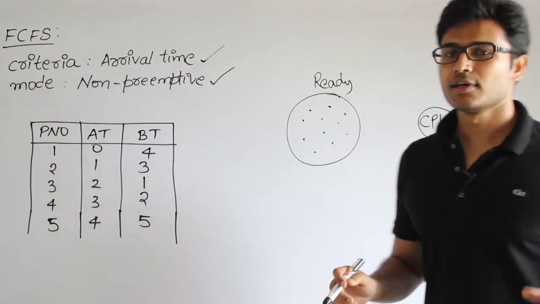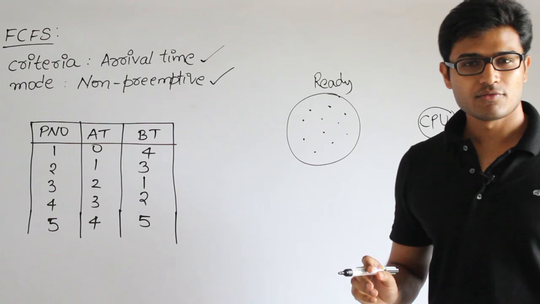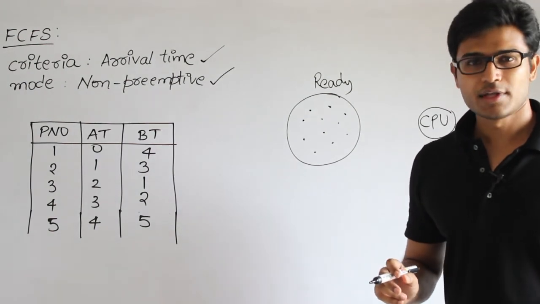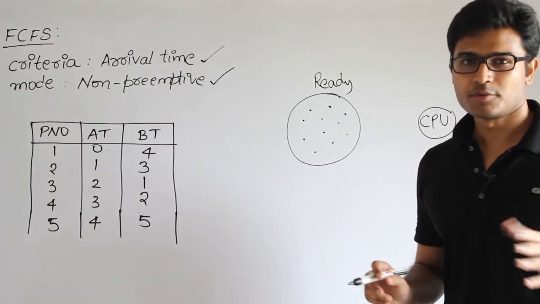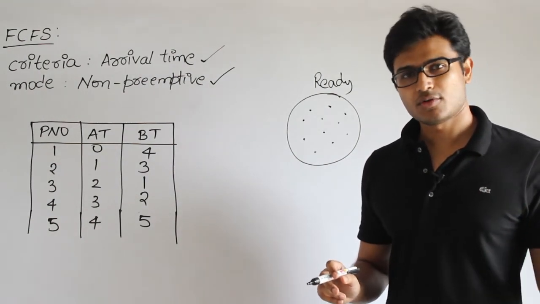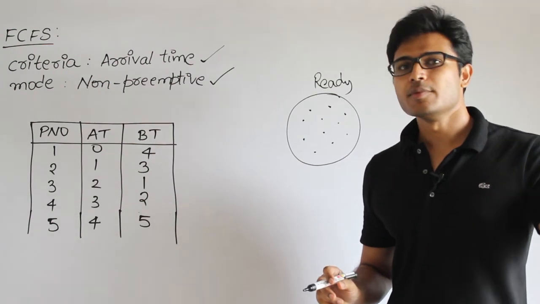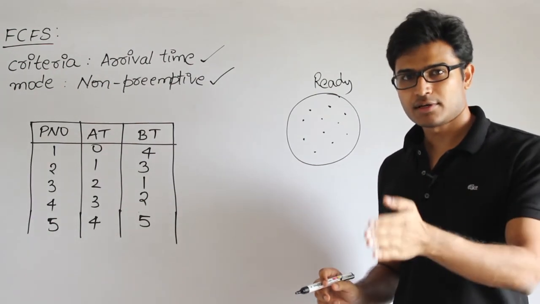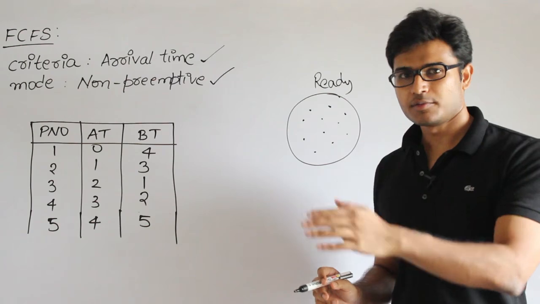And second thing is, I'm assuming that every process requires only CPU time without any IO time. They are all CPU time oriented. Therefore, there is no need of using any block state. So a process will be created, it will be in the new state, and it will go to the next state, which is ready, running, and then terminate, right?